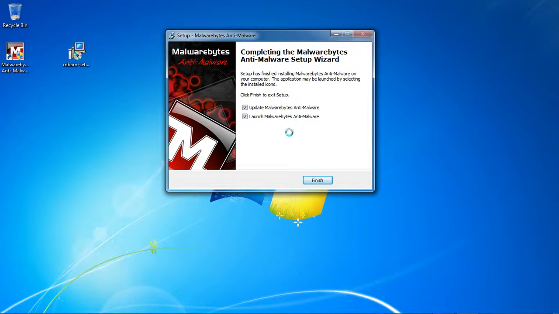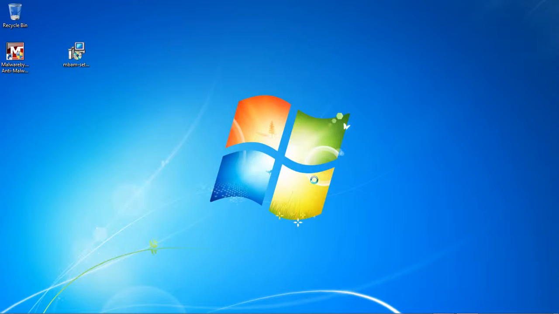Right, this is the completion of the installation window. We have two options on here. It has both of these selected. The first one is update Malwarebytes and the second one is to launch Malwarebytes. We're going to leave both selected and click on finish.